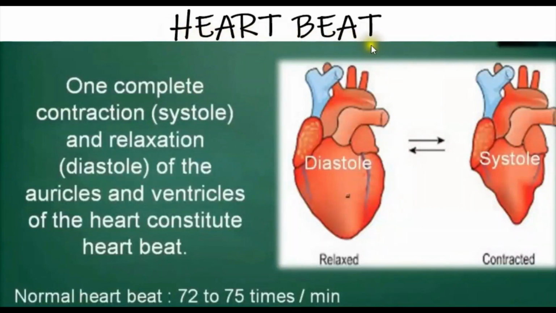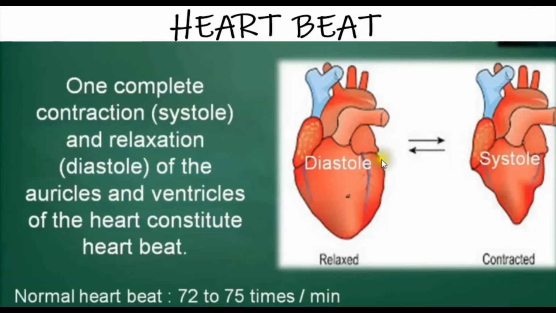So what is heartbeat? One complete contraction and relaxation of the auricles and ventricles of the heart constitute a heartbeat. The contraction phase is known as systole. Now just see this heart picture. Here the ventricles are located. The ventricles pump the blood with high pressure. At that time the heart contracts. That condition is known as what?